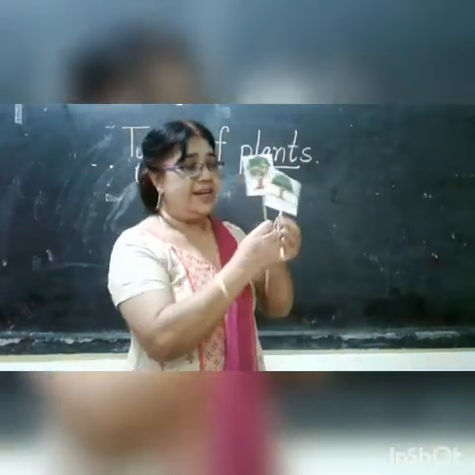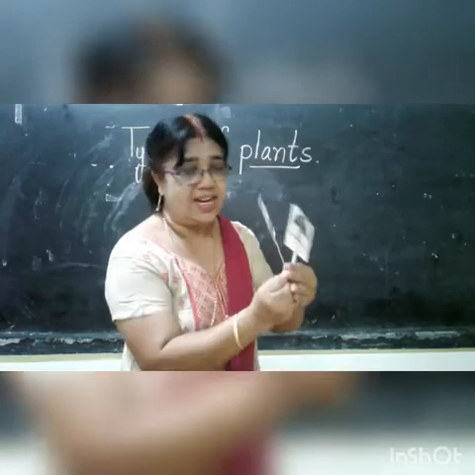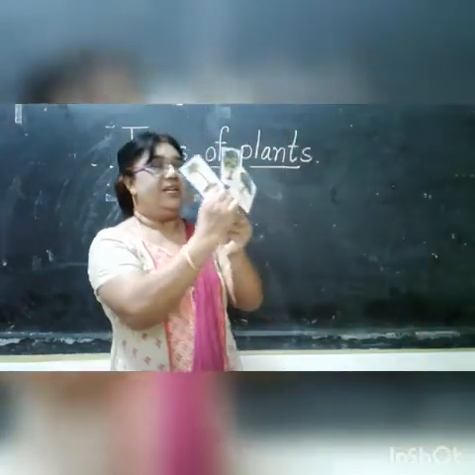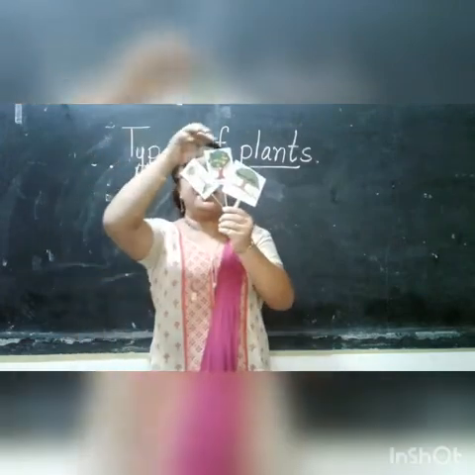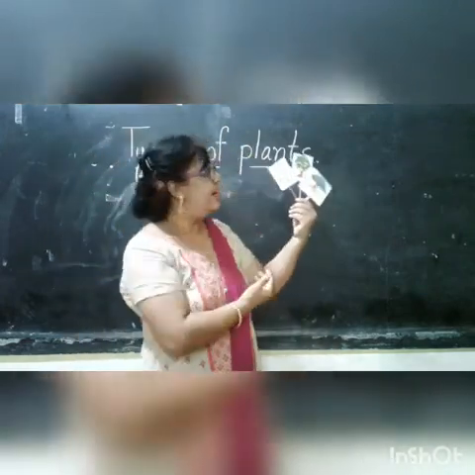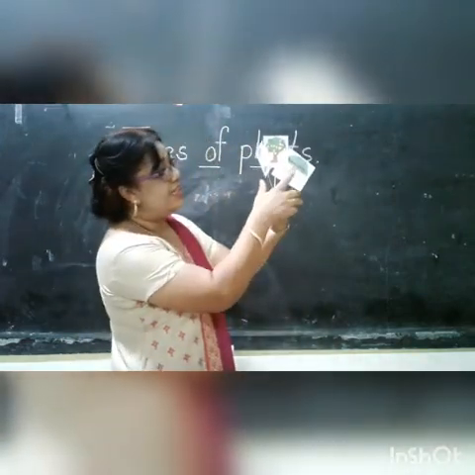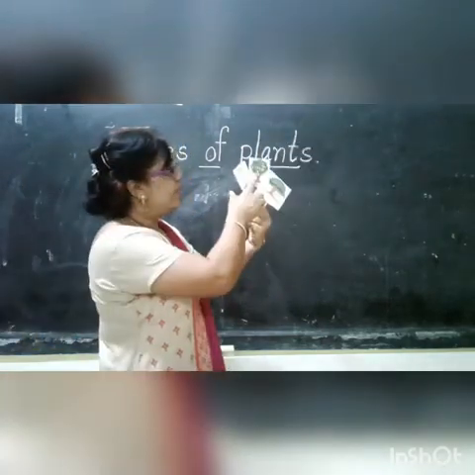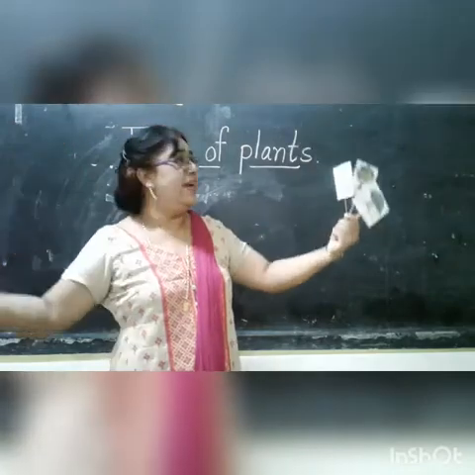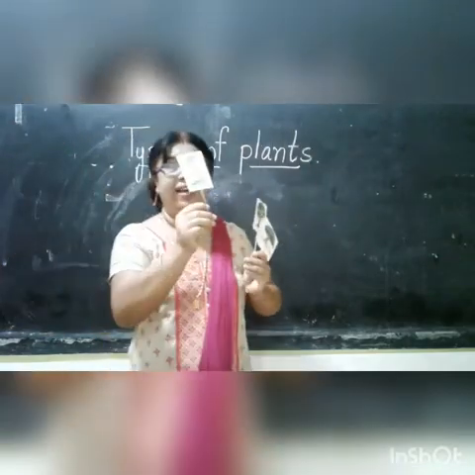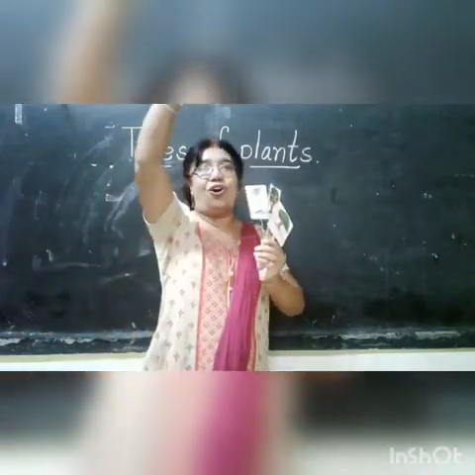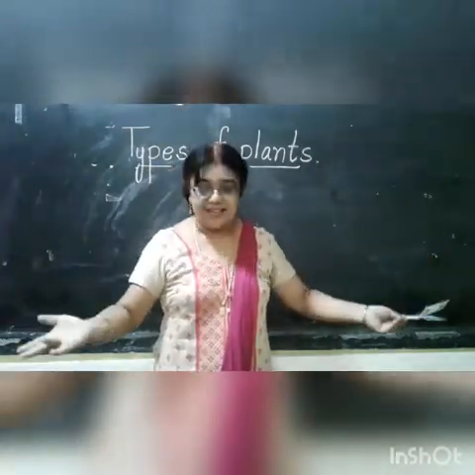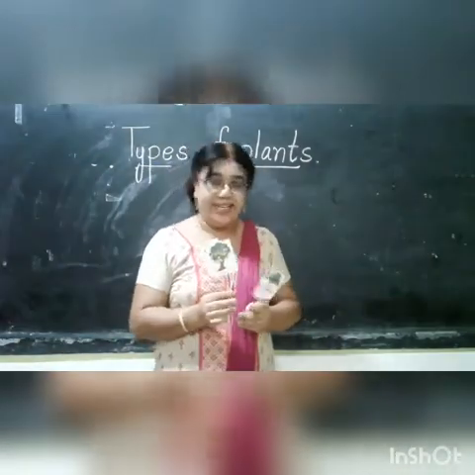Now look here children. What are these known as, children? These are trees. Now you see the sizes and shapes are also totally different. As you saw, children, banyan tree is very big, right? And mango tree is also very big. And what about coconut tree? It is very tall. So plants are of different shapes and sizes. Okay children? Got it? Yes.